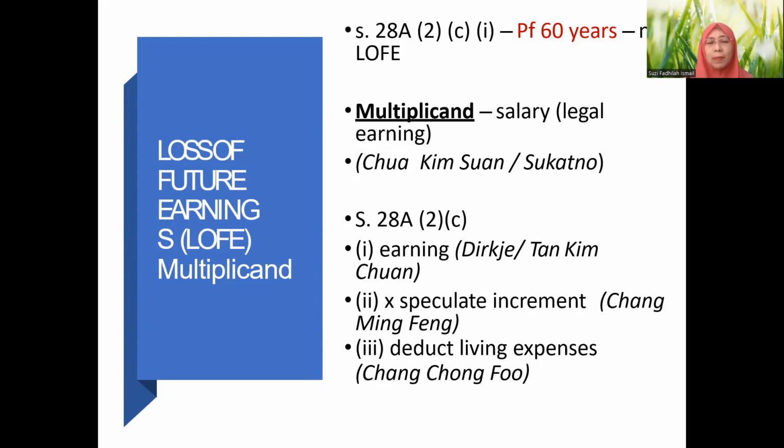So we have the case of Cham Yun Feng. And also deduction of living expenses: what amounts to living expenses? Not everything will be deducted, otherwise the net annual income will be zero, because most people will spend the whole thing. You just save a little bit of your salary. So that is not the way to calculate or determine the multiplicand. Okay, we are discussing the multiplicand.